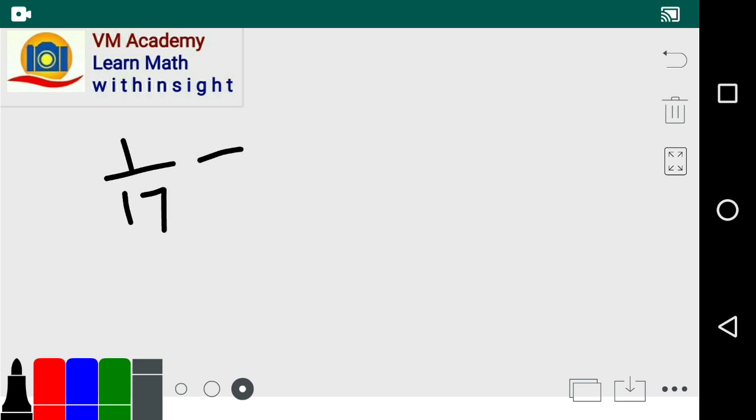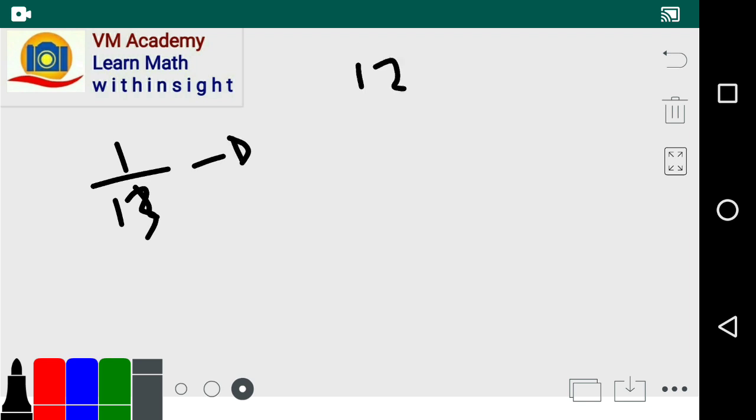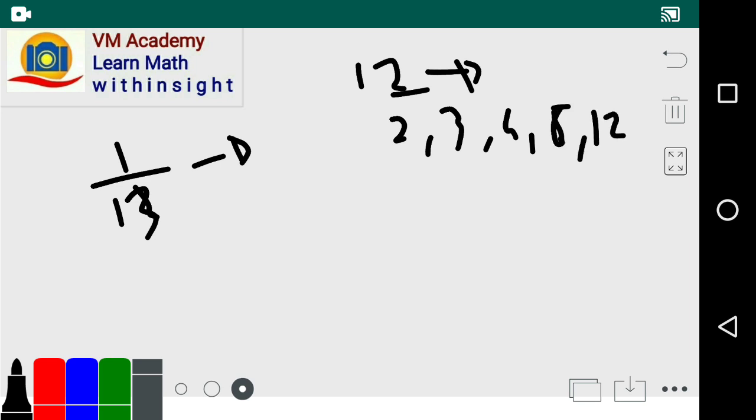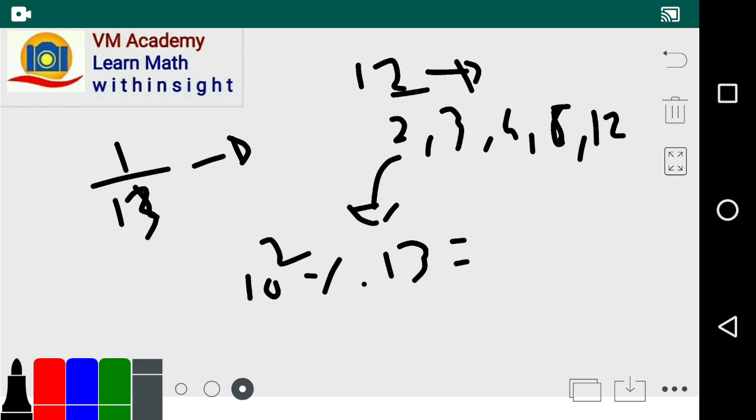Or 1 by 13. Now 13 minus 1 is nothing but 12. So the factors of 12 are nothing but, friends, 2, 3, 4, 6 and 12 itself. Now we check whether 10 raised to 2 mod 13. 10 raised to 2 mod 13 is nothing but 100 divided by 13, which gives remainder 9.